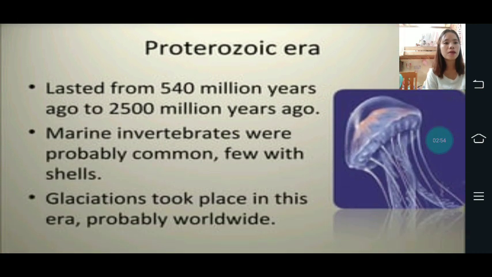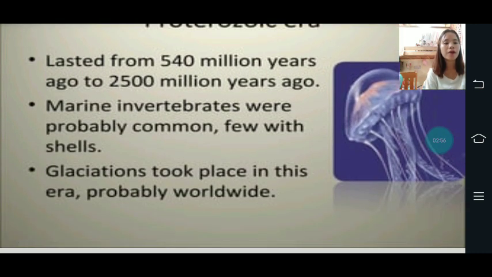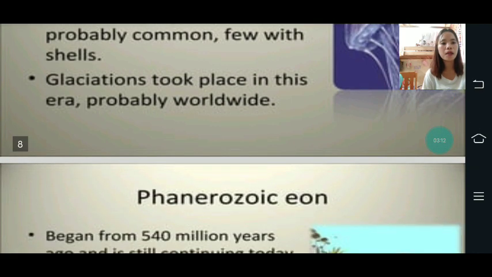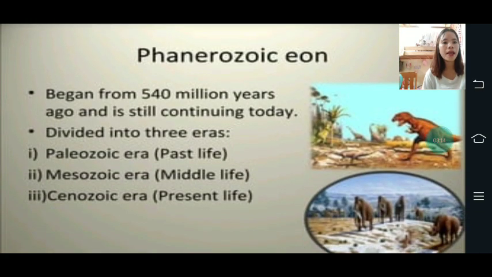The Proterozoic era lasts from 540 million years ago to 2,500 million years ago. Then the marine invertebrates were probably common, few with shells. Glaciation took place in this era, probably worldwide. Then the Phanerozoic Eon began 540 million years ago, and it is still continuing today, divided into three eras.